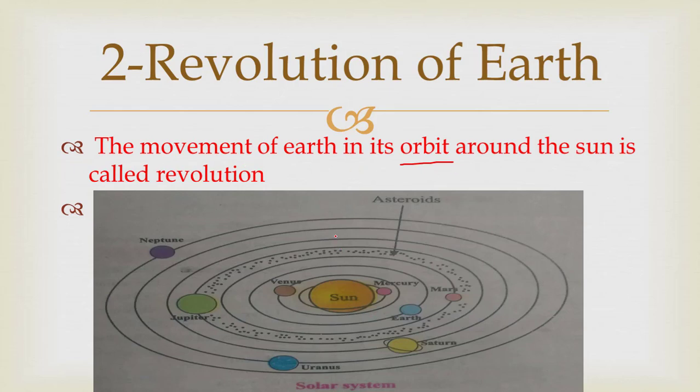So you can see that here it is the sun and all these planets revolve around the sun in their specific paths. These paths are called the orbits of the planets. This is the picture of the whole solar system and the planets that are moving in their orbits.